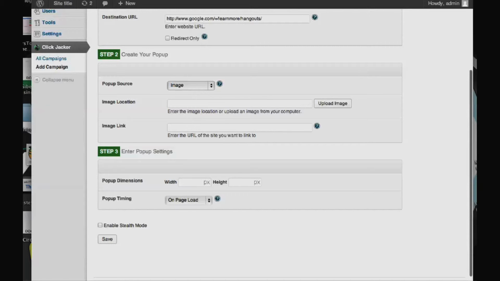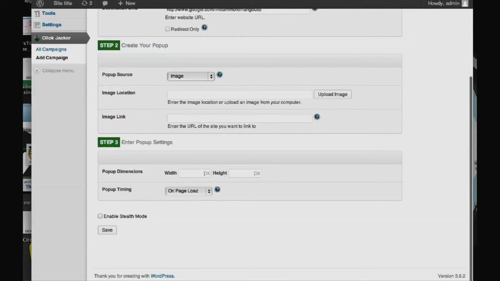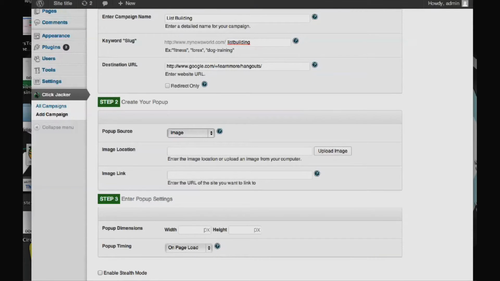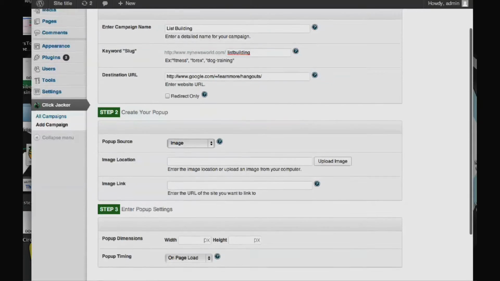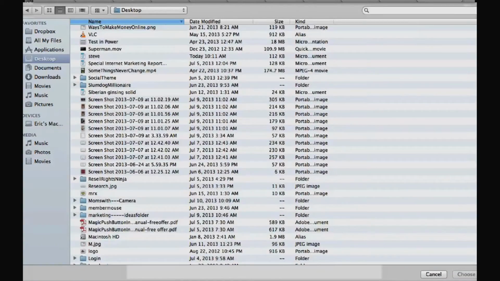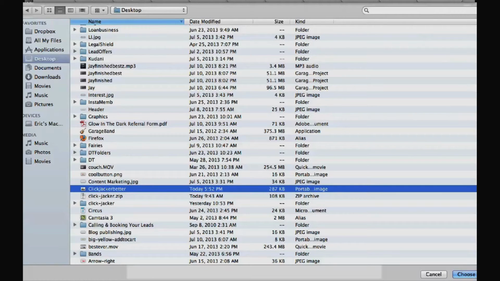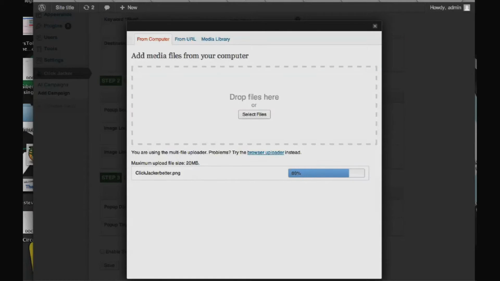So what we'll do is we'll put the image in there. You can see it's an image that we're running. It'll say image location. So we need to get the image, right? I've already put it on my computer. So now I need to get the image, and then I also need to link the image as to where it's going. So let me find my image here. Okay, here we go. This is what I just copied. And choose that. Image is in there.